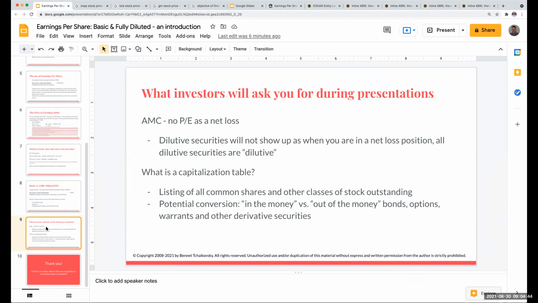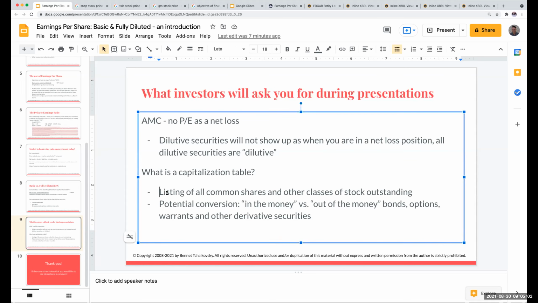Okay, so how do we go through and achieve this? If you're doing an investor presentation and you do not have a capitalization table, you probably should be putting one in there. Even if you're not going to use it, I would just have it in there. Why is that so important? Because in a capitalization table, you're going to not only list out the shares that are outstanding, you're also going to be listing out all of the different stock options, warrants, and convertible bonds.